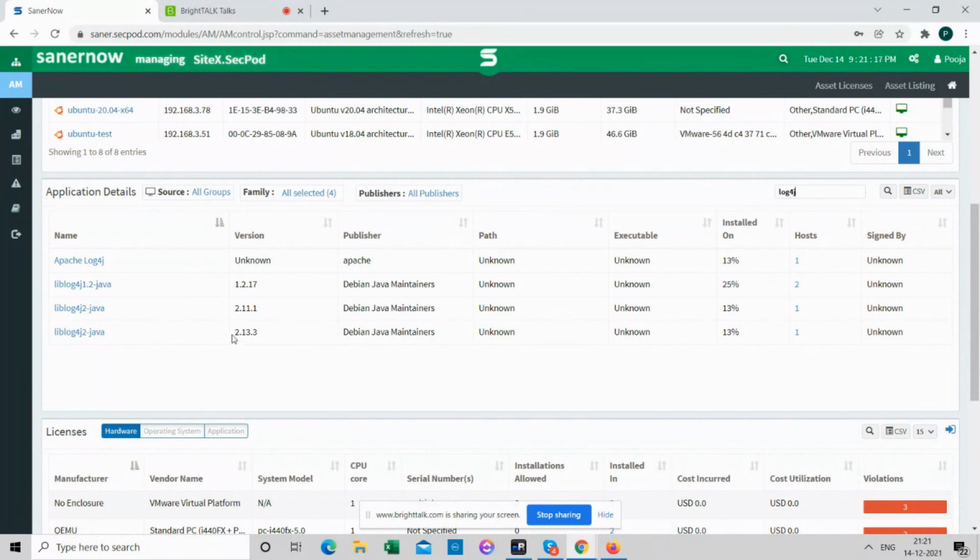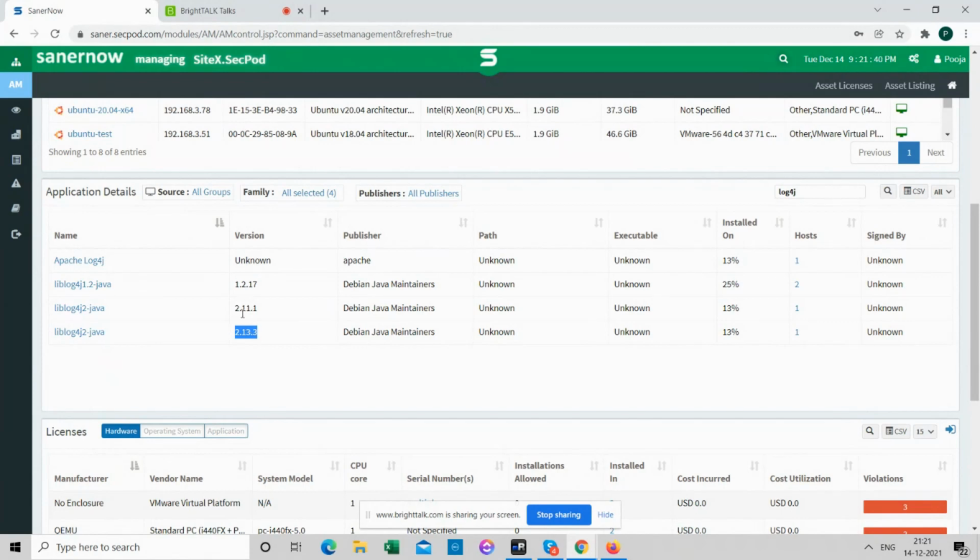So right now we can see that there are 5 devices where it is known to be installed, and two of them have 1.2.17, which is a fixed version. These two devices have the lower version, which is affected. Virendra already shared that 2.0 up to 2.15 is affected.